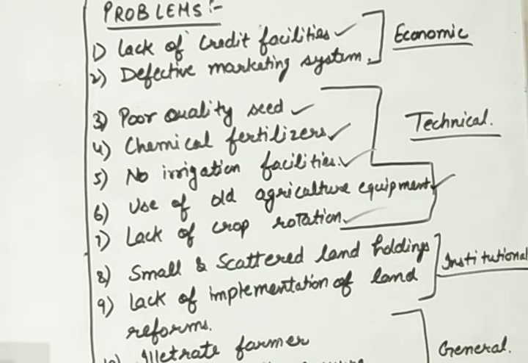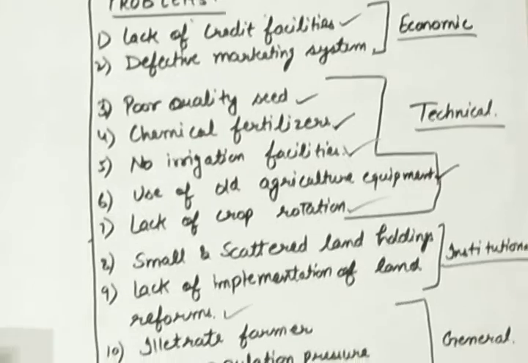Next is lack of implementation of land reform. A number of land reforms have been passed, but they are not implemented efficiently by the government. So that also becomes an institutional problem for the agriculture sector.